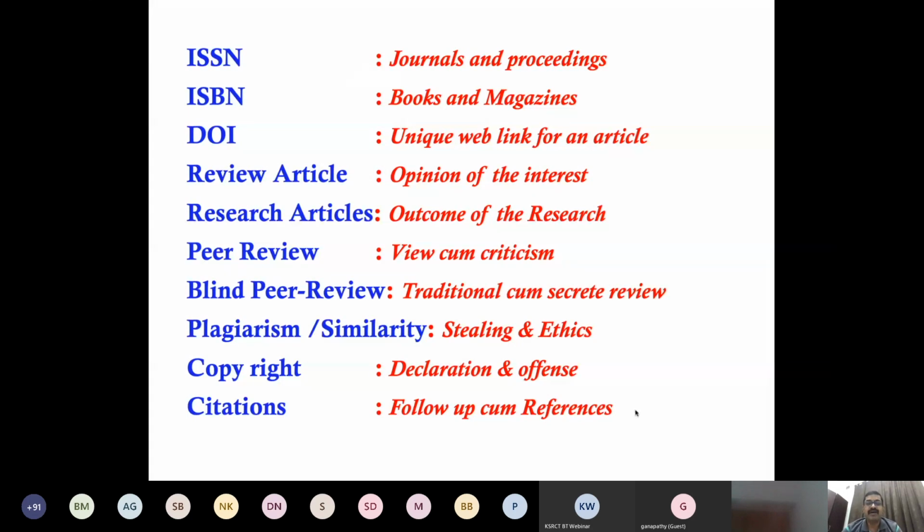Then peer review. I told you, the views, comments, criticism, everything. Then blind peer review means the traditional secret review. Both the author doesn't know about the reviewers and the reviewers don't know about the authors. That is called blind peer review. But peer review means more than two authors.